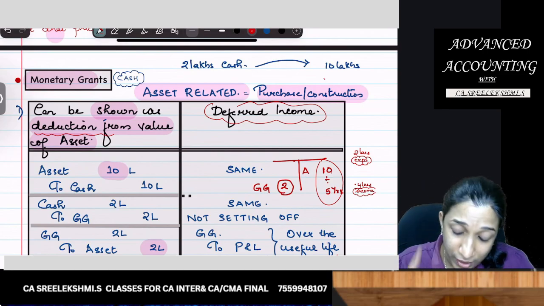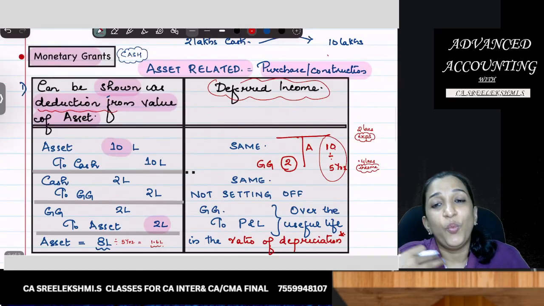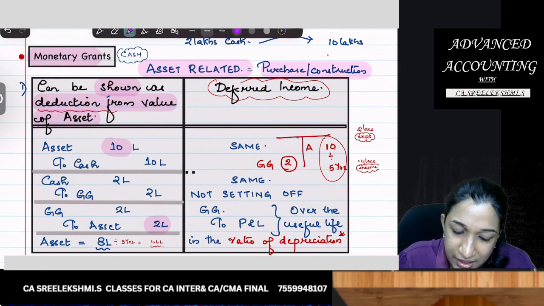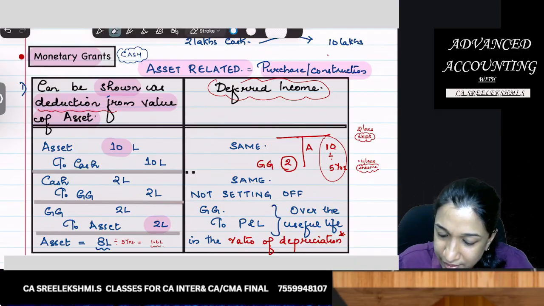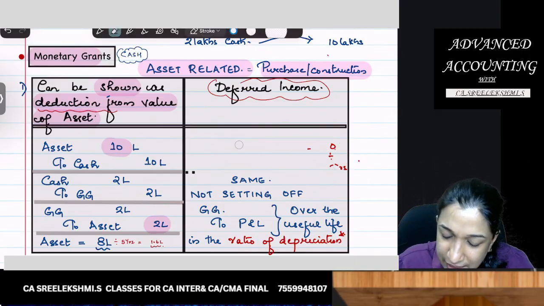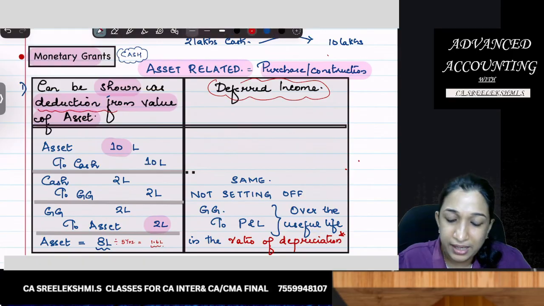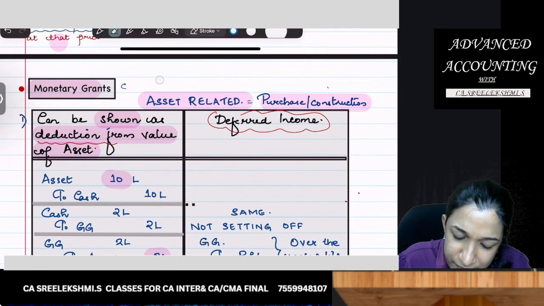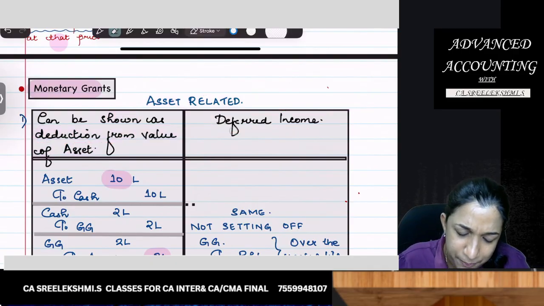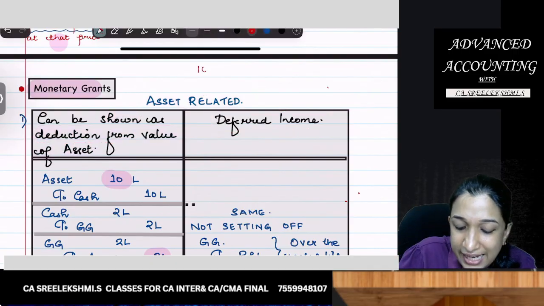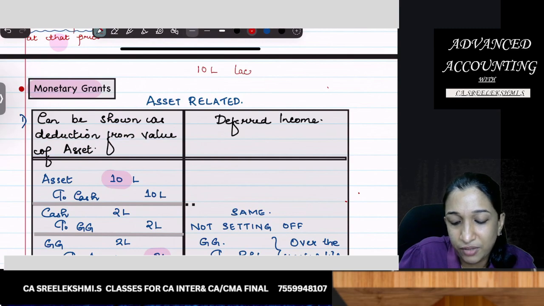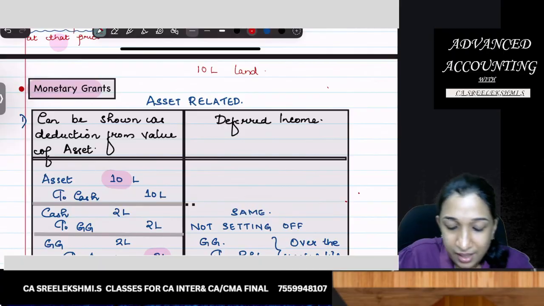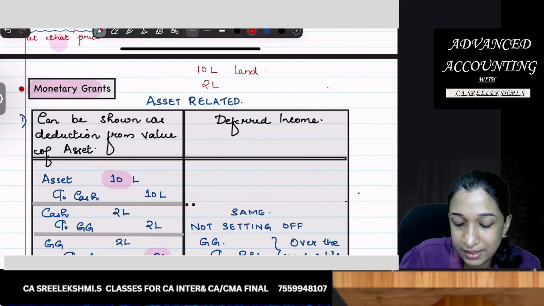Okay, then one more point we need to remember. What if this monetary grant is received, the same example, everything same, we are purchasing 10 lakhs worth of land and you are getting 2 lakhs grant.